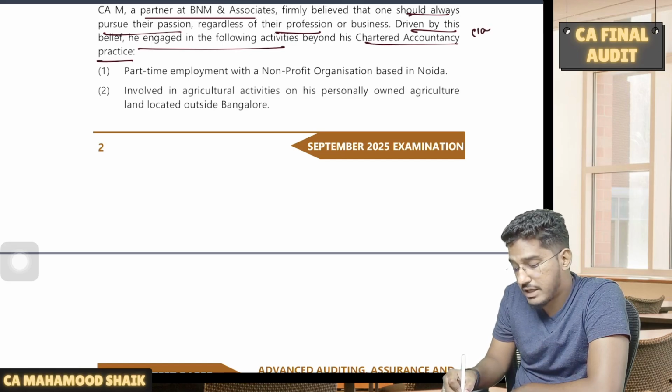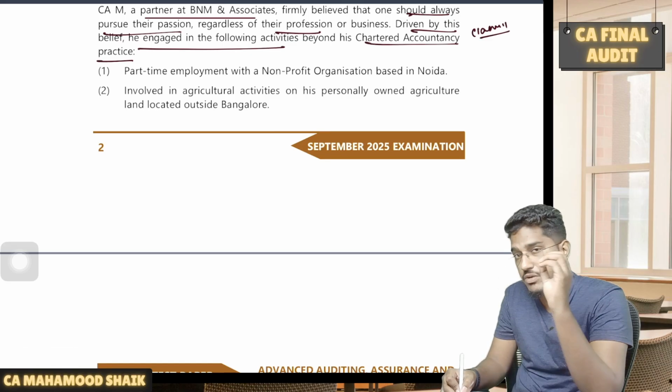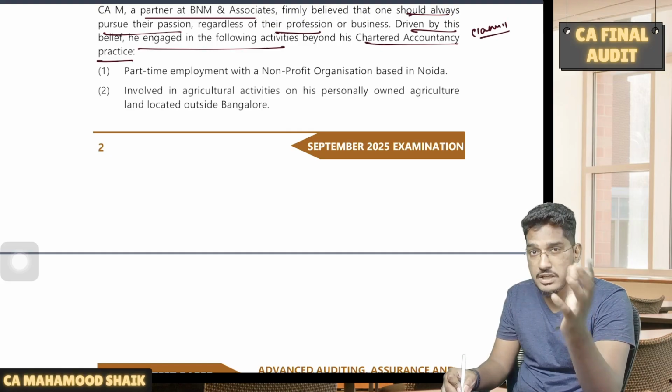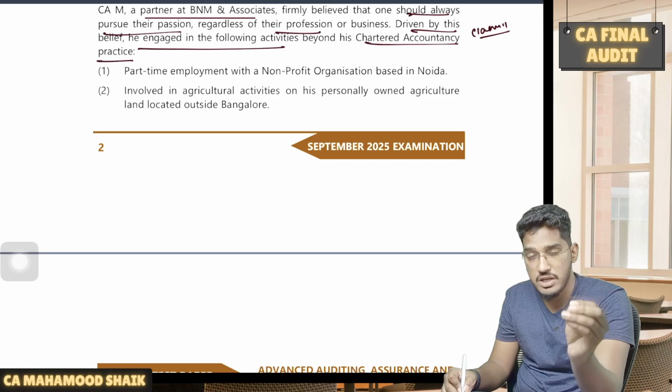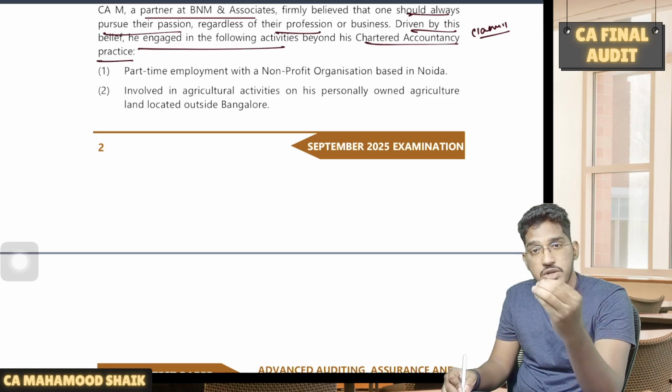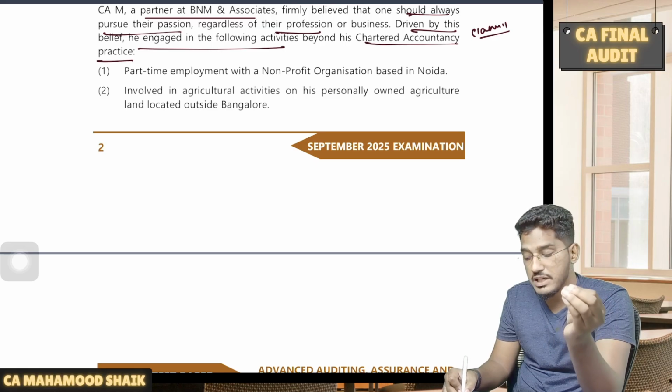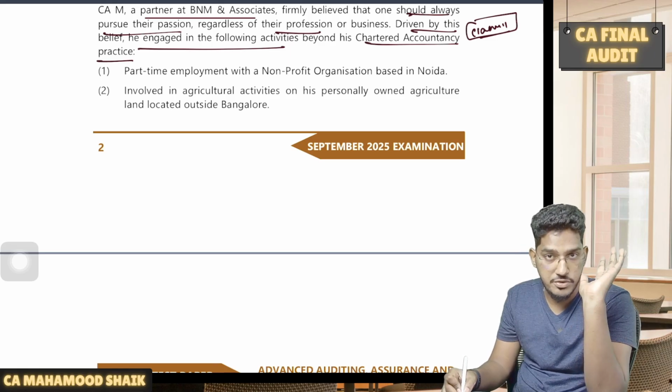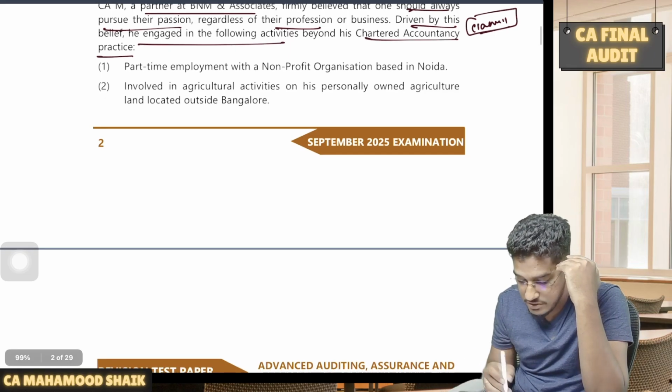So as we all know that we have clause 11, which says that if you are a chartered accountant in practice, you should not engage in any other activity. However, some activities are generally permitted. For some activities, you have to take specific permission. Without taking the permission, if you are doing those activities, you will be deemed to be guilty of professional misconduct under clause 11, part 1 of the first schedule. So let us see what activities he is doing.